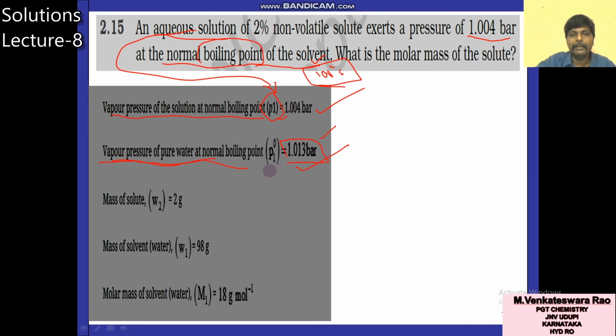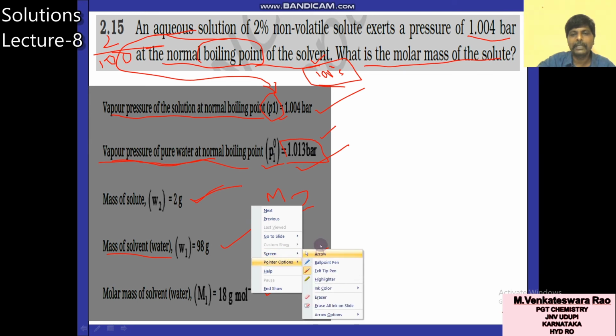You know the P1 value, and you know P1 naught, that is pure solvent. The mass of solute is 2 grams, because I already told you 2 by 100, 2 grams in 100 grams of solution. So 100 grams is the weight of solution. So what is the mass of solvent? 98 grams. You know W1, W2, P1 naught, P1, and M1, the molar mass of solvent. You have to calculate the molar mass of solute. This is the data given in the question.